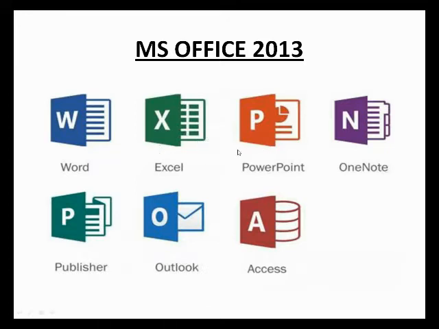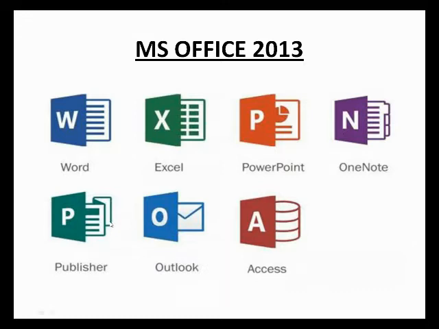And number three is PowerPoint. PowerPoint is an application for creating professional multimedia presentations. It is also called the presentation software. And OneNote. OneNote is an alternative to a paper notebook. It enables a user to neatly organize their notes.